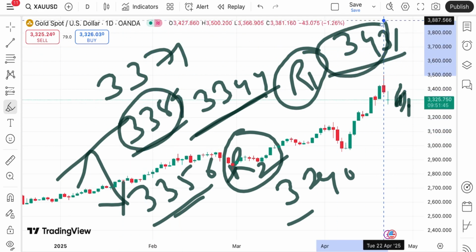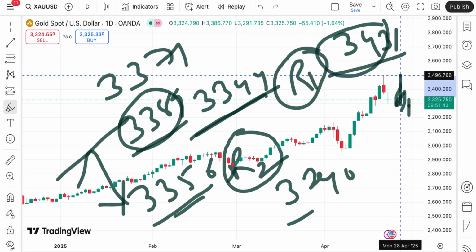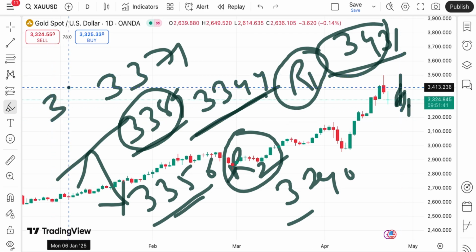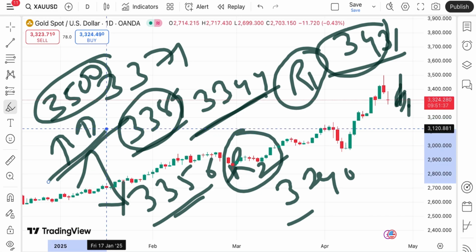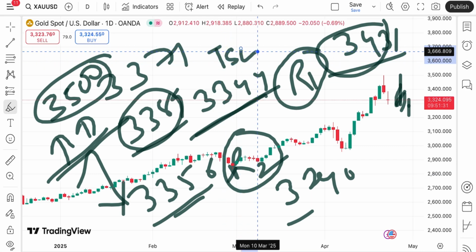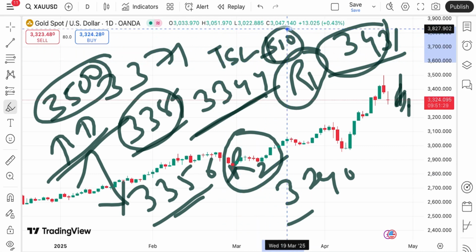After 33.89 we can see a level of 34.81, and once it starts sustaining above this level, the probability of touching 35.00 will be there, and if that sustains, a further upside we can see. But suppose if the price started going higher to that level, you can trail SL by $10, so there will be an upside towards the higher side.